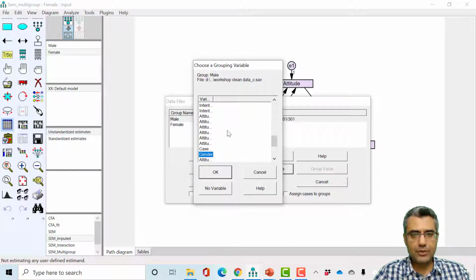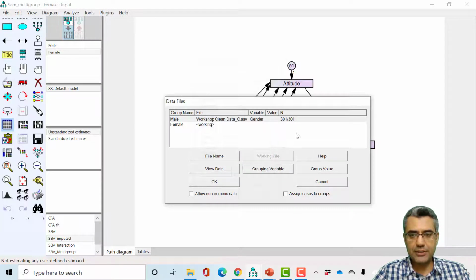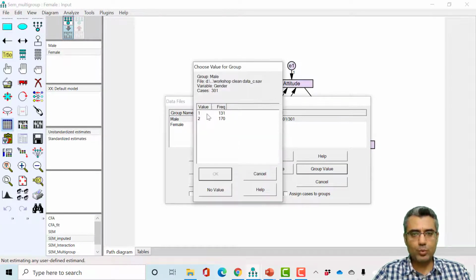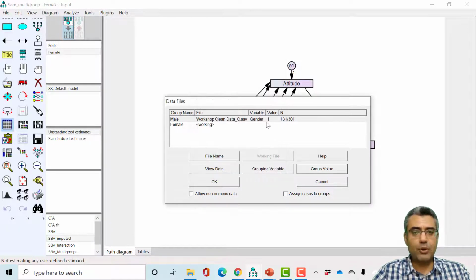For the grouping variable, I go to the list of my variables and select gender, with group value 1. So 1 is male in my data file. Now I have linked the data file to the male group, and I told the software that only male samples will be used for the male model.